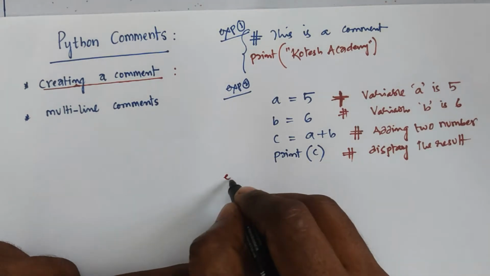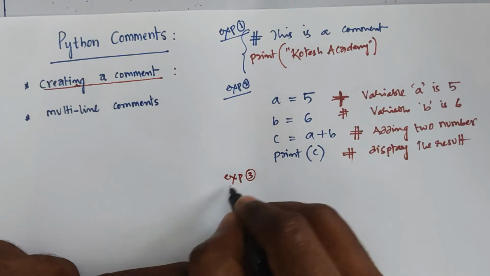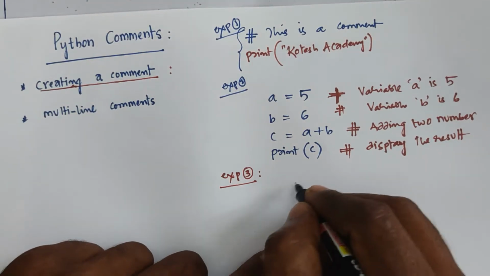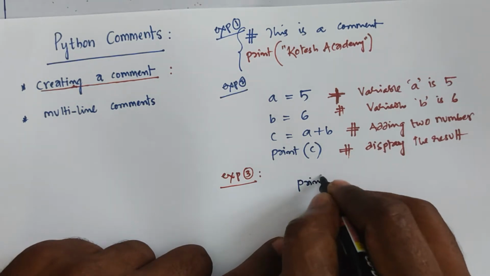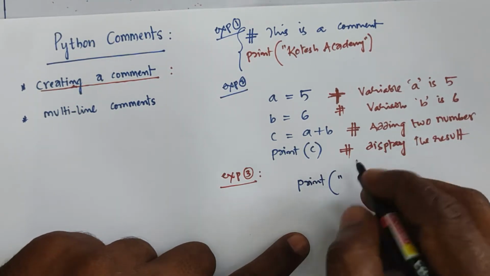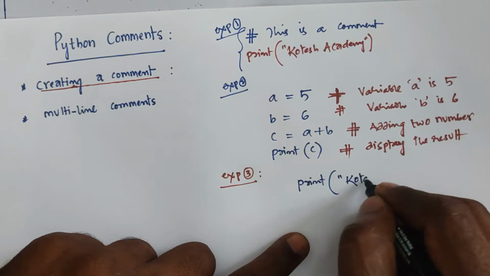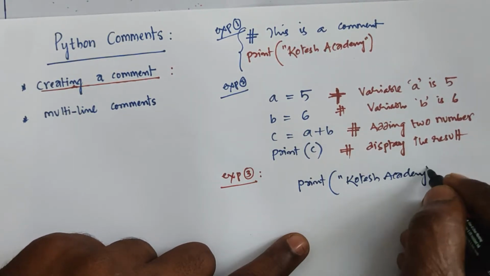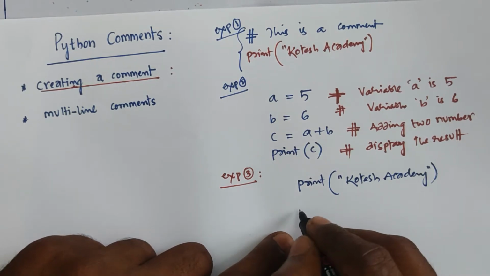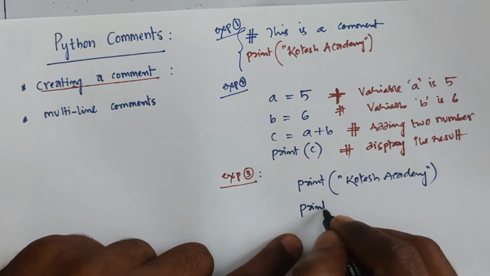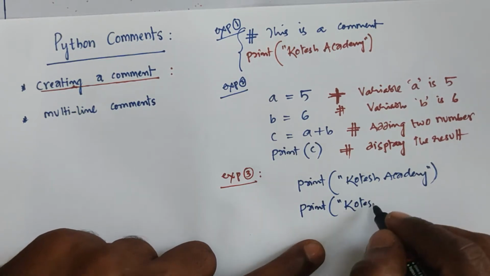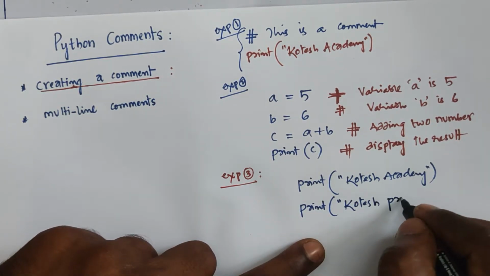For example, Example 3. Now I am writing this example: print Kotesh Academy, and another one, print Kotesh project.